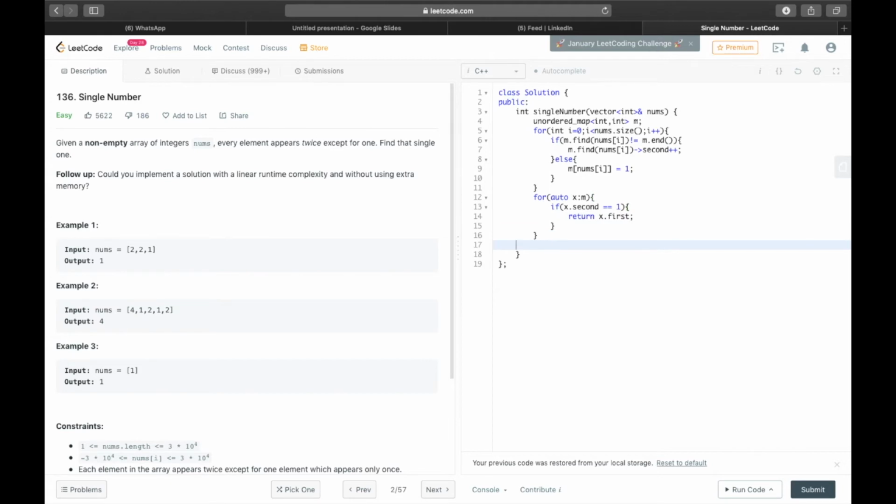So now we will give some arbitrary return so that it will not complain that the function is not returning sometimes. So we'll return 0, although this case will not occur, but let us do it because the compiler complains that it is not returning anything in some cases, although we know that this case will not occur.